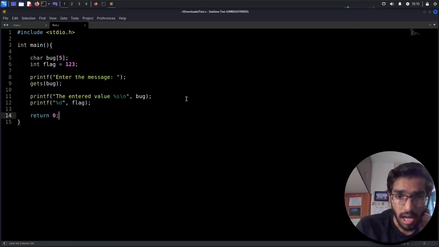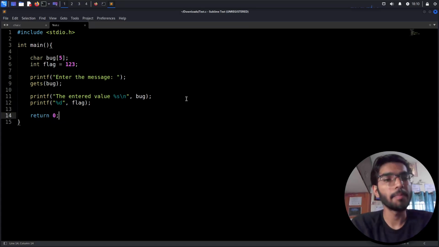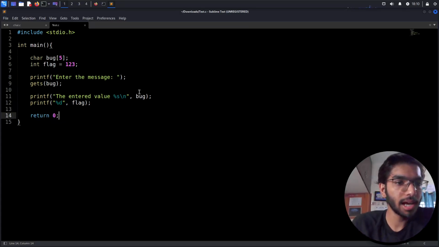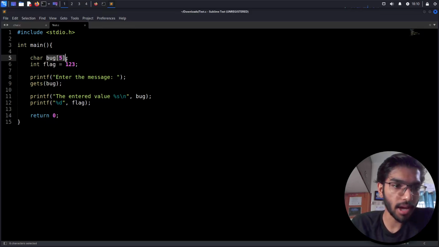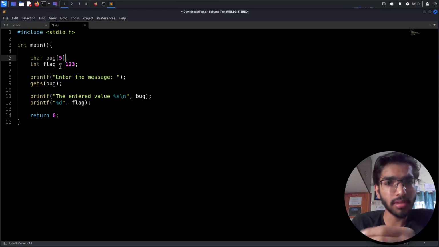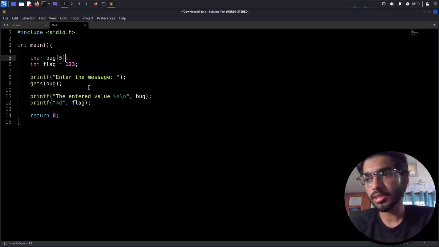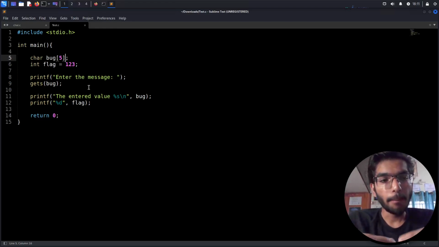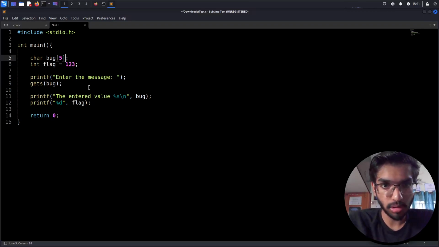Test.c. Okay, so I've written a basic simple C program which has a stack limit of buf 5, and as soon as I enter, I've assigned the buf variable. I've also assigned another variable called flag, which has a value in it, 1, 2, 3. So whenever we work with variable environments, the variables are going to be assigned to the stack of the computer or the hardware.